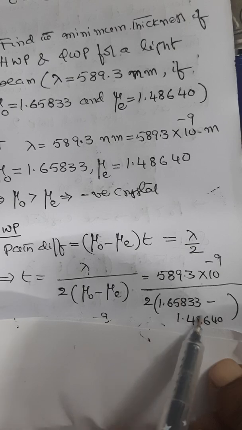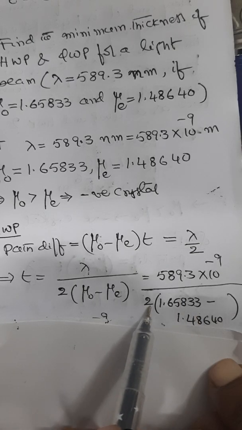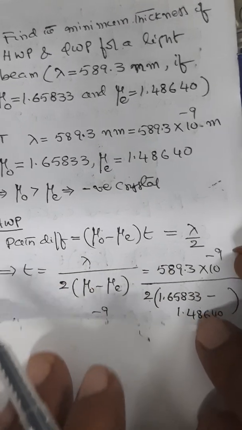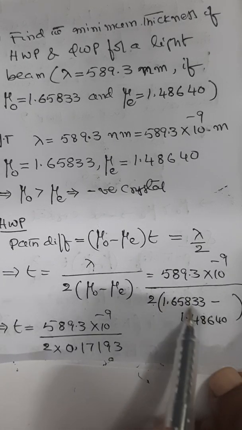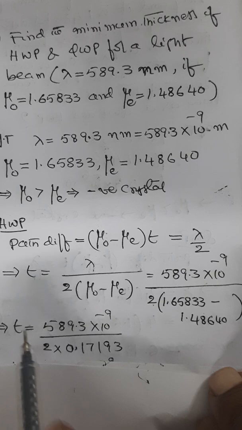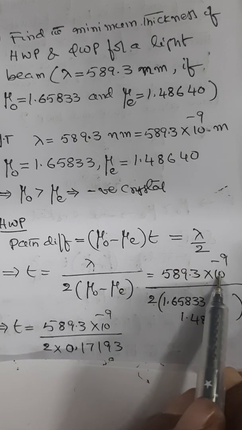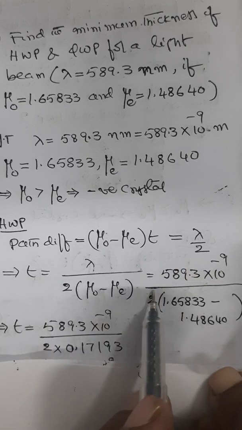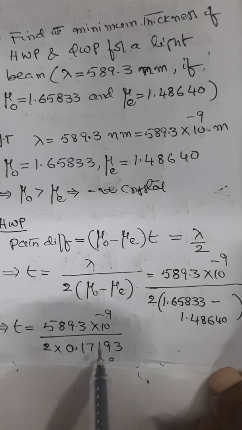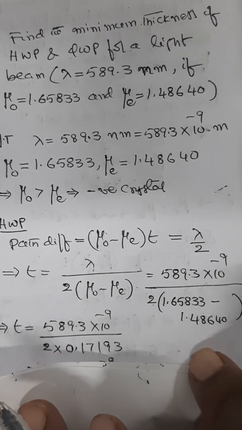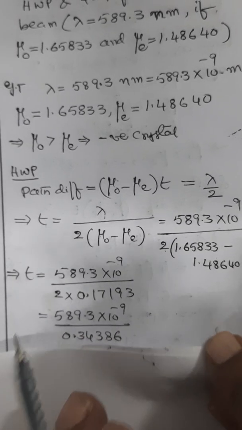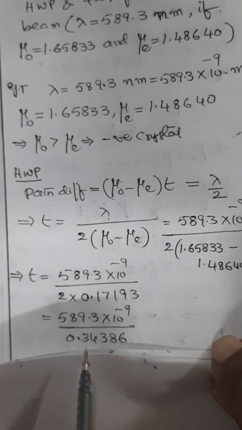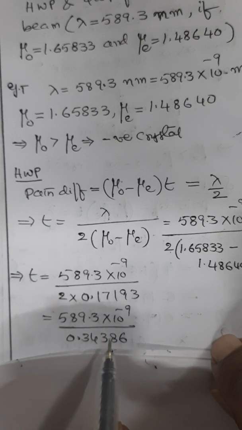The difference of these two is multiplied by 2 in the denominator. The difference is 0.17193. So the expression becomes 589.3 into 10 power minus 9 divided by 2 into this difference, 0.17193. The denominator after multiplying by 2 is 0.34386.